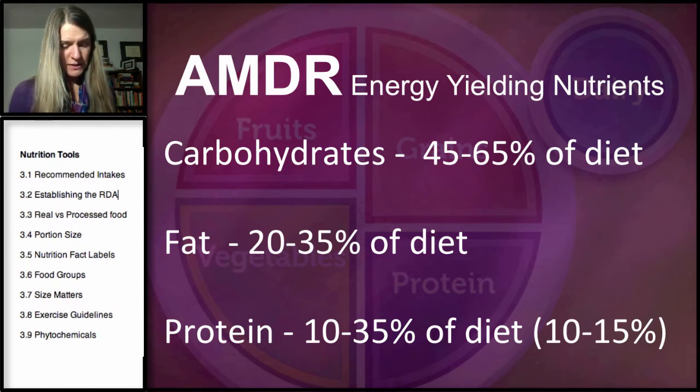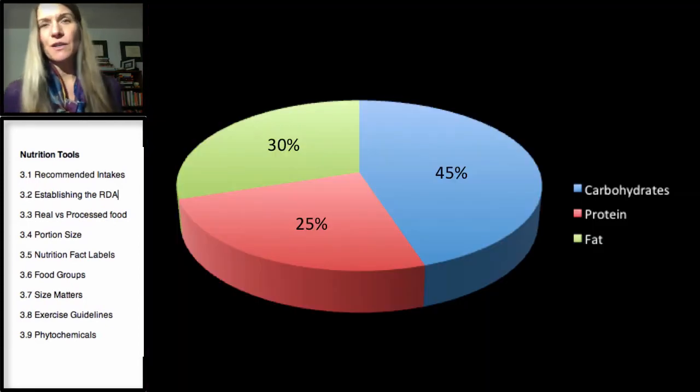So notice these values are in a range. 45 to 65% of the diet for carbohydrates, and for fat, 20 to 35% of the diet. And remember, these are your macronutrients, so these are energy-yielding nutrients. Okay, so what does this look like?